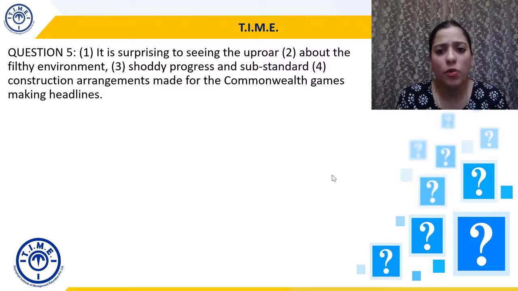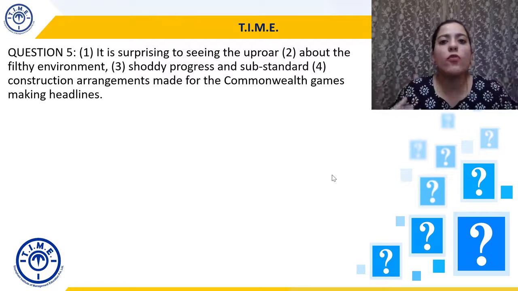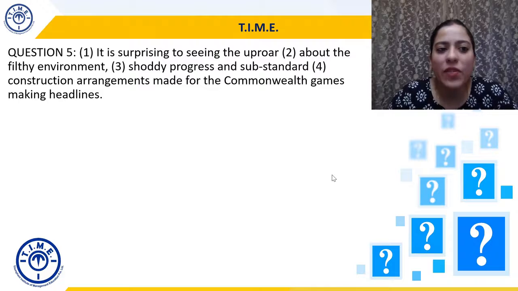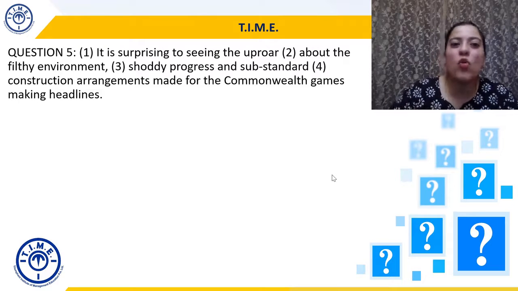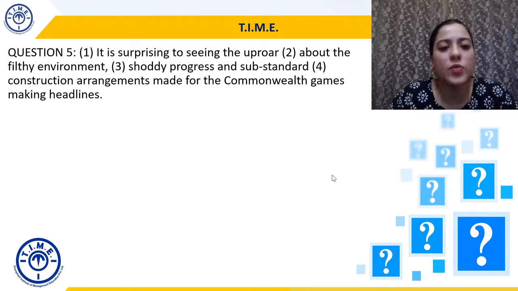It is surprising to see the uproar about the filthy environment, shoddy progress, and substandard construction arrangements made for the Commonwealth Games making headlines. It is surprising, it is shocking, it is something which is unbelievable to see the uproar. Uproar as in a lot of talk, a lot of reaction, mass reaction about the filthy environment, unhealthy, unclean environment. Shoddy progress. Shoddy means subpar, substandard, very low quality. Shoddy progress and substandard, again, low quality construction arrangements made for the Commonwealth Games making headlines.